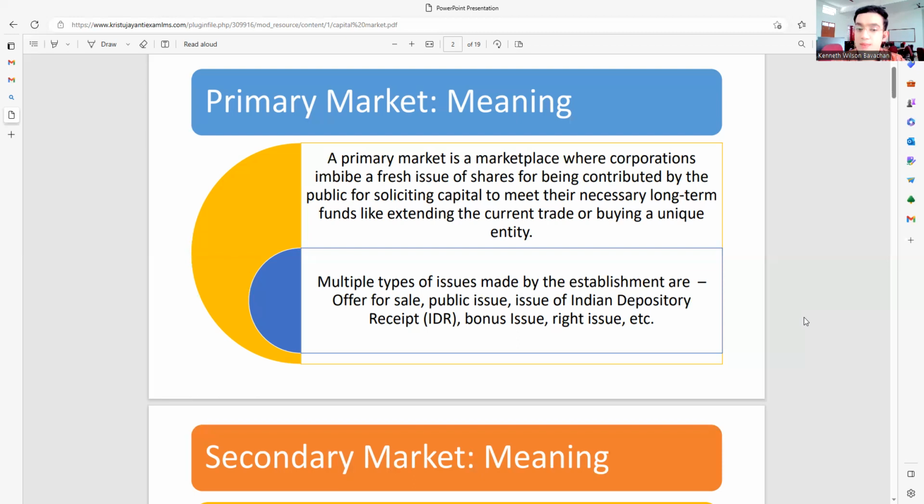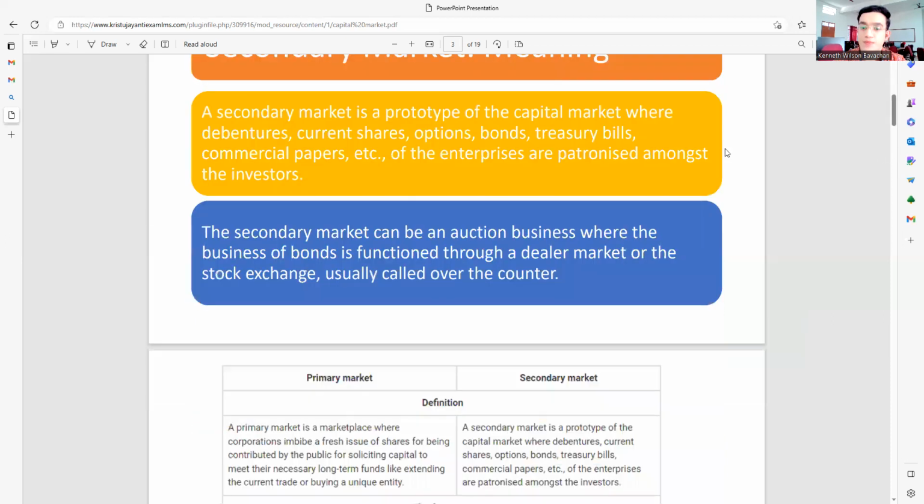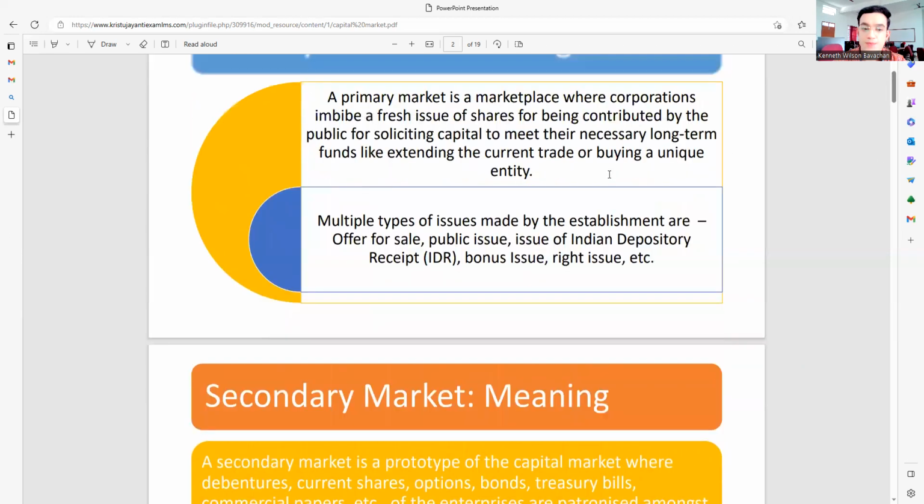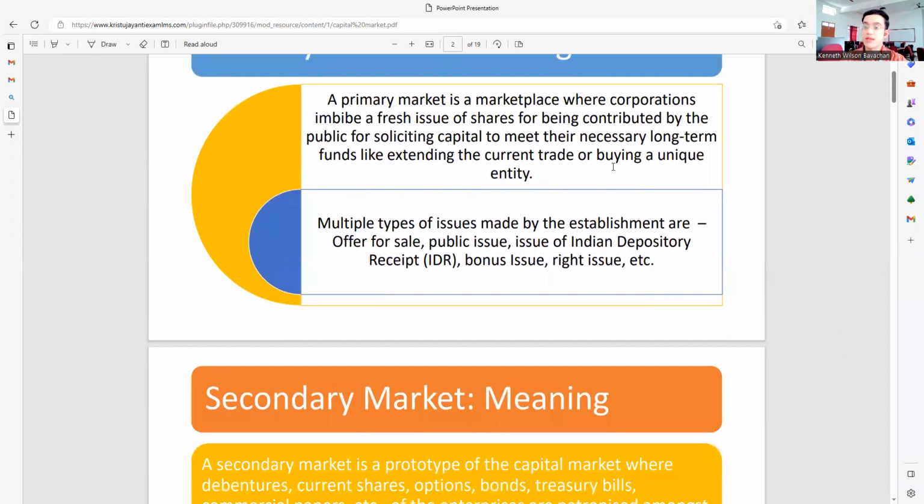They increase capital because they want long-term funds, to extend the current trade and to buy certain unique entities required for the organization. That is the meaning of the primary market under the capital market.